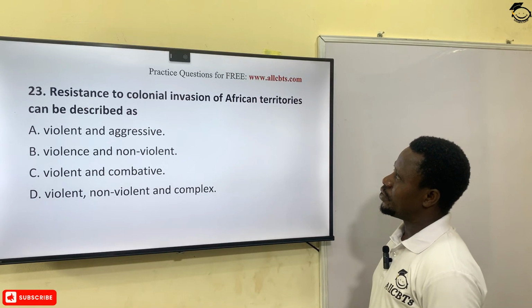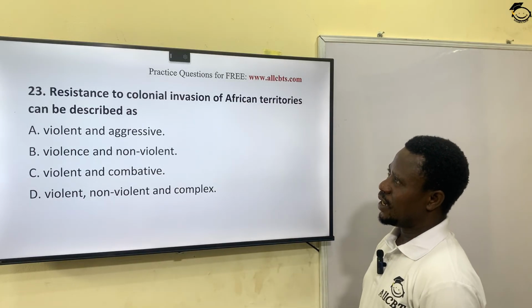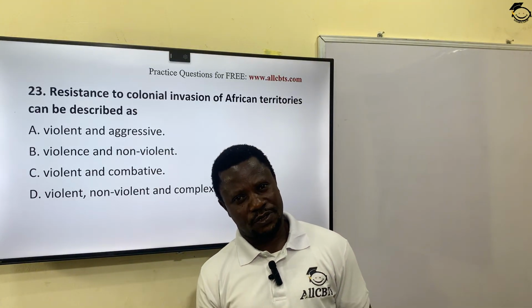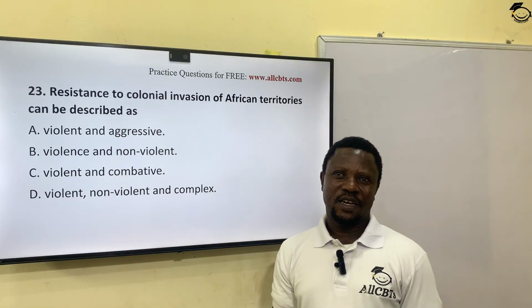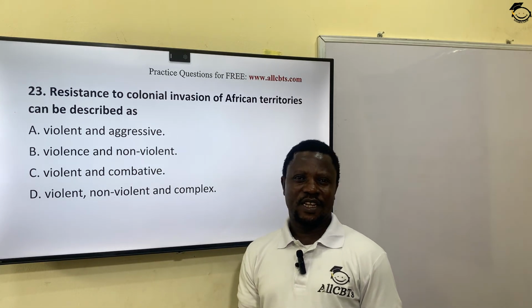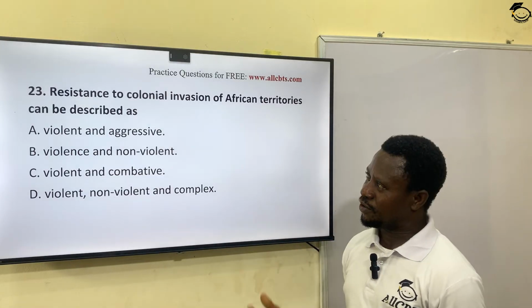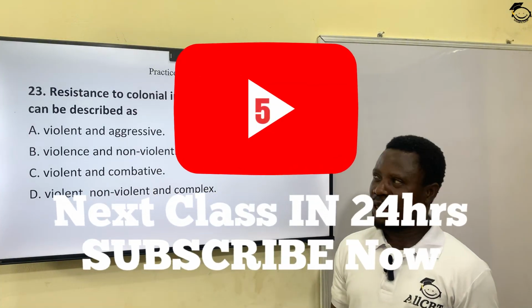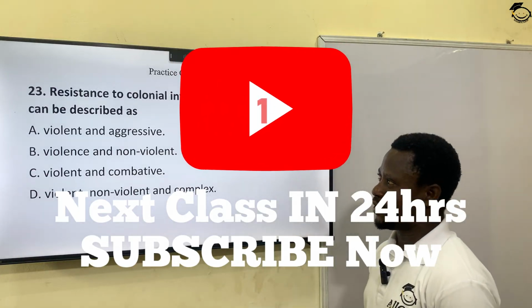Resistance to colonial invasion of African territories can be described as, now it is on record that so many groups in Africa resisted colonial masters. There are some they suppressed, and they still took over by force. There are some that willingly gave themselves to the colonial masters when they came, like King Jaja of Opobo in Nigeria, for instance. For instance, the Oba Dosunmu of Lagos surrendered Lagos to the colonial masters, okay?